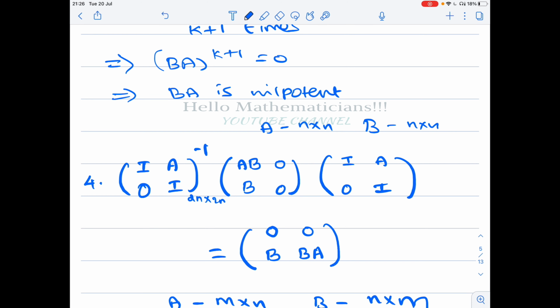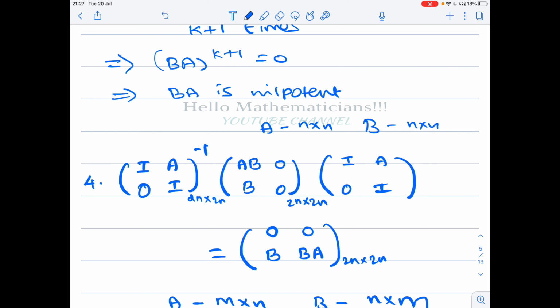Now let's calculate the eigenvalues of this matrix. This is a 2n by 2n matrix, and this is a 2n by 2n matrix. What are the eigenvalues of this matrix? Again, this matrix is in block form. It is a lower triangular block form because if you look at the blocks above the diagonal blocks, they are 0.